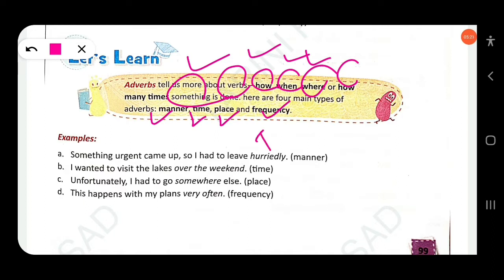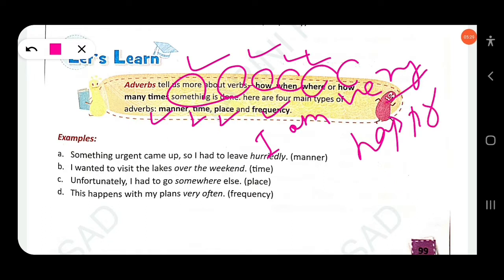Adverb of degree. I am too happy today. I am very happy. Here very is an adverb of degree. You will read more about it in the higher classes. I am extremely happy. Extremely is an adverb of degree.